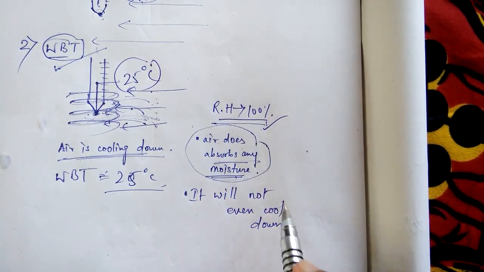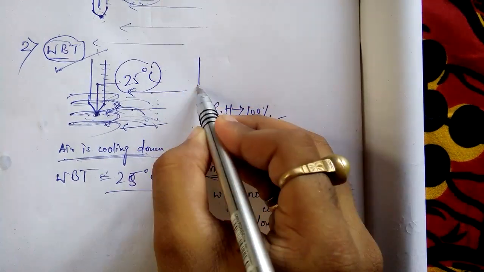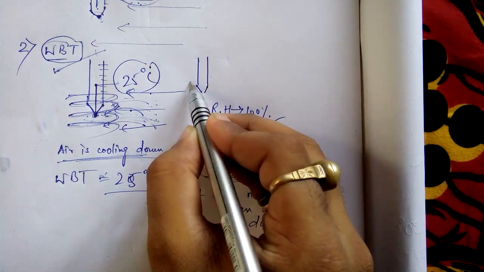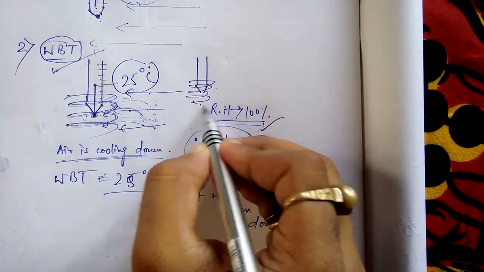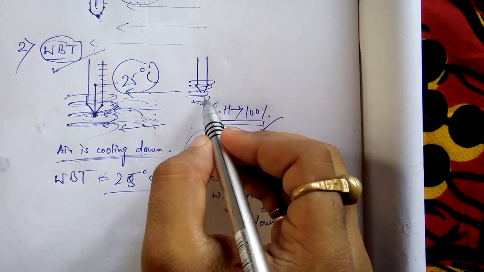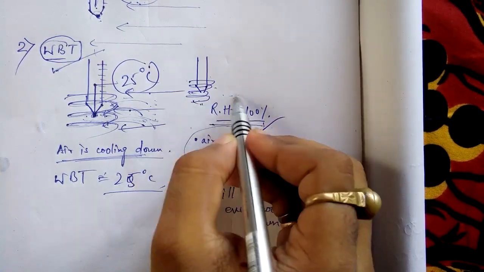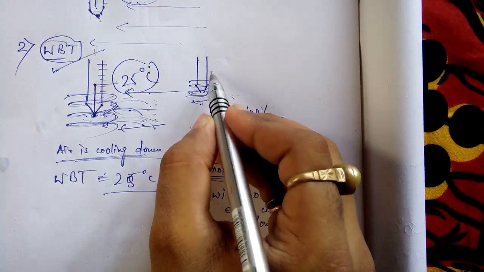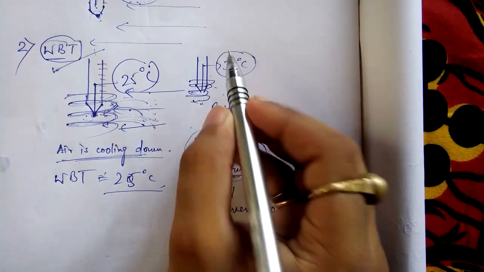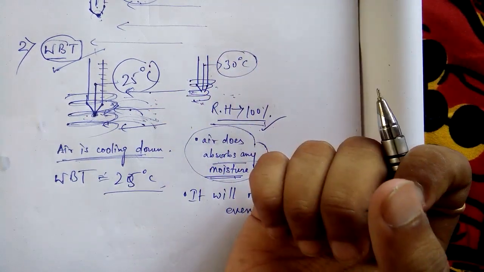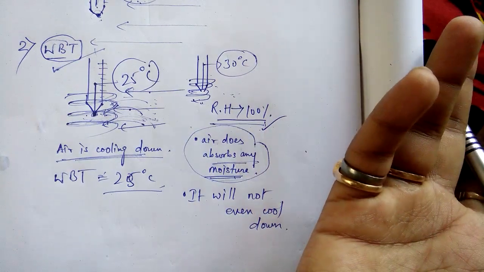So now the thermometer, that is your wet bulb thermometer, where you have wrapped the wet cotton, is of no use, because air has not taken any moisture from this wet cotton. And the reading of the thermometer will be simply 30 degrees Celsius, or the original temperature of the air. Isn't it? Because air has not cooled down.